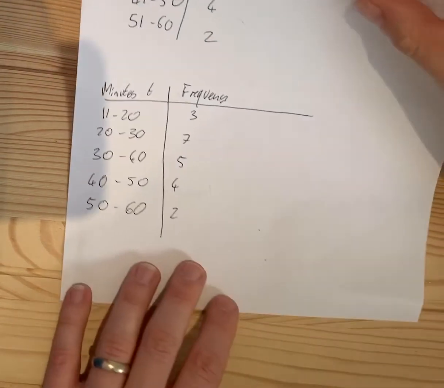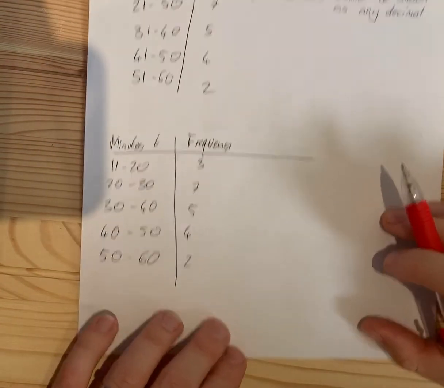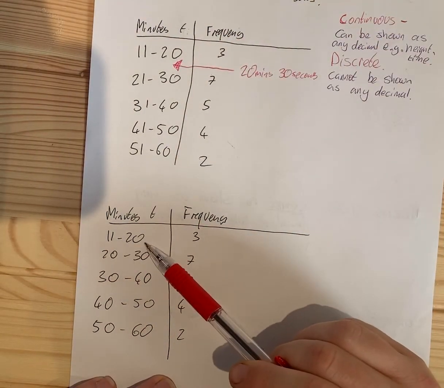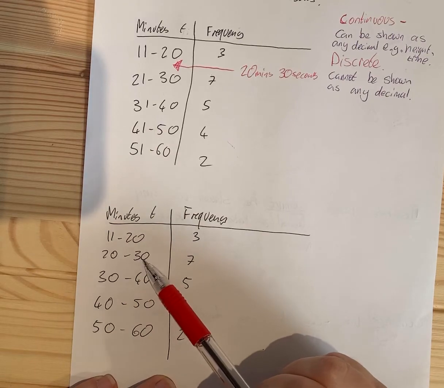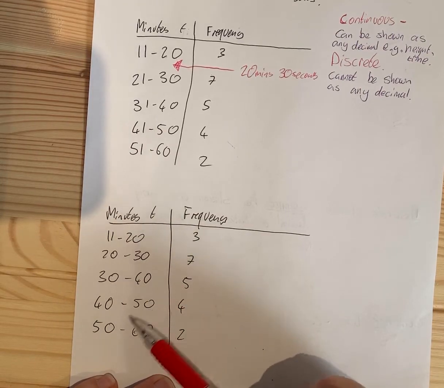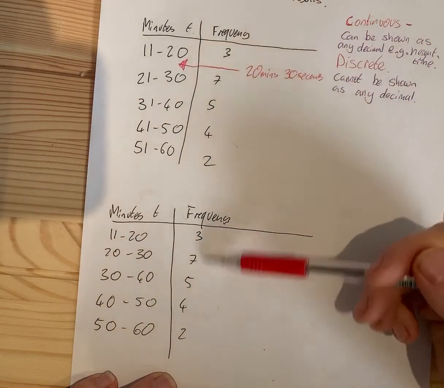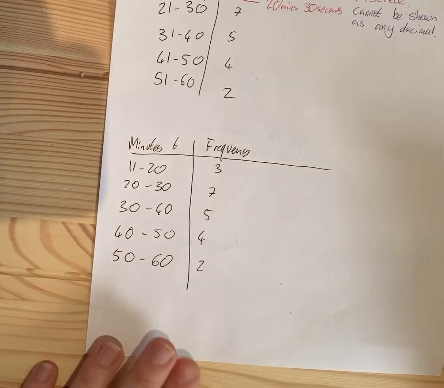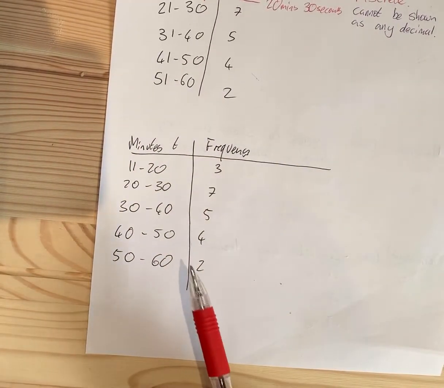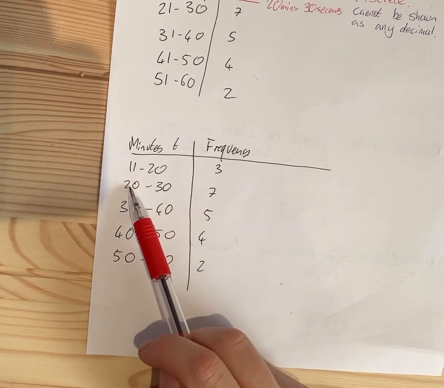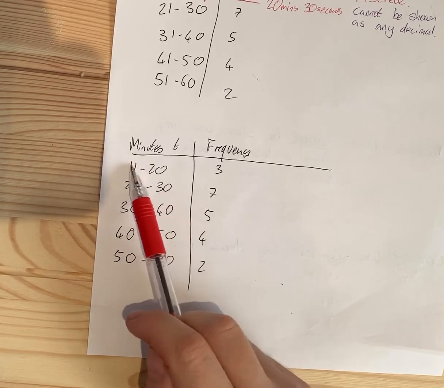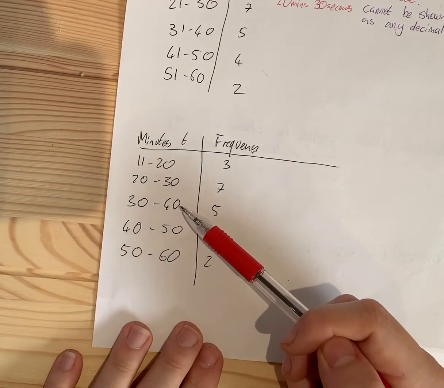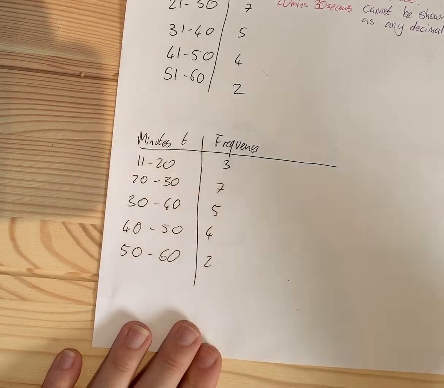So we've got a second approach down here. If you notice, it's exactly the same here. I've got 11 to 20, I've got 11 to 20, and then I've done 20 to 30, 30 to 40, 40 to 50, 50 to 60, and the frequencies are the same. Well, let's think about that. This has solved our gaps problem. There's no gap between this group and this group, no gap between that group and that group.